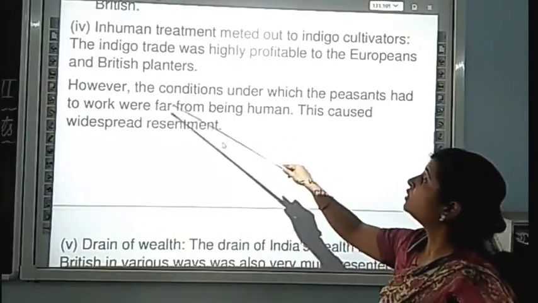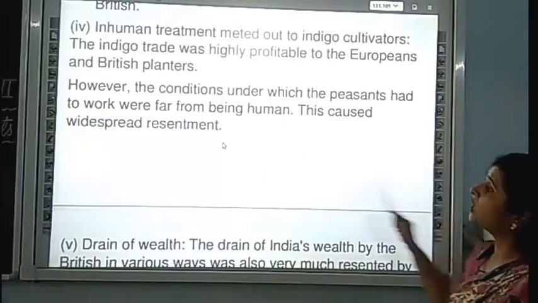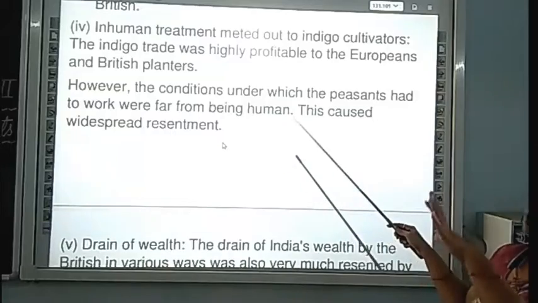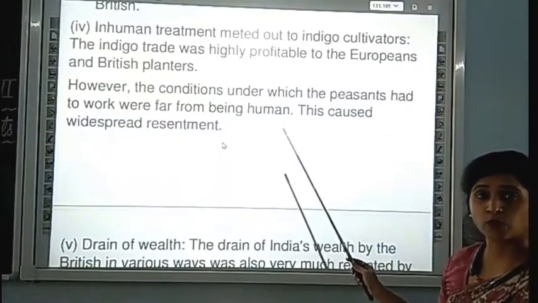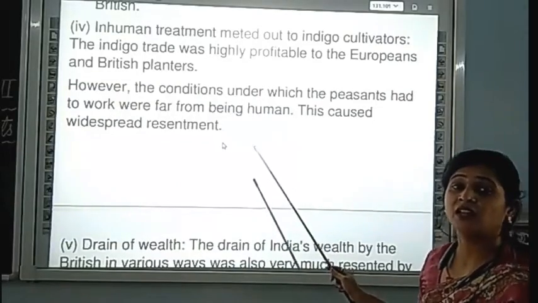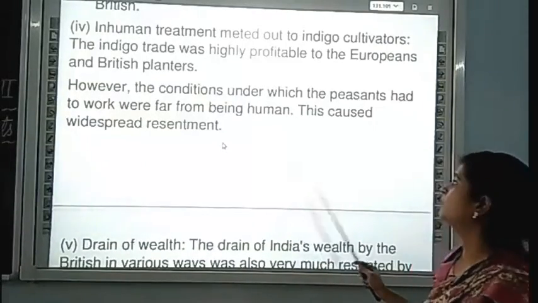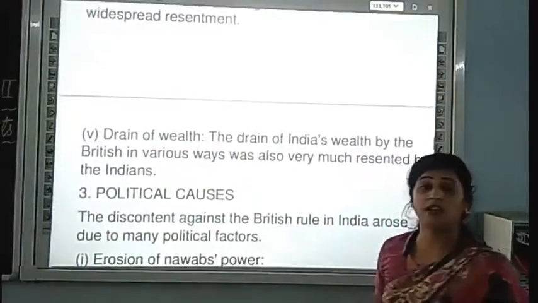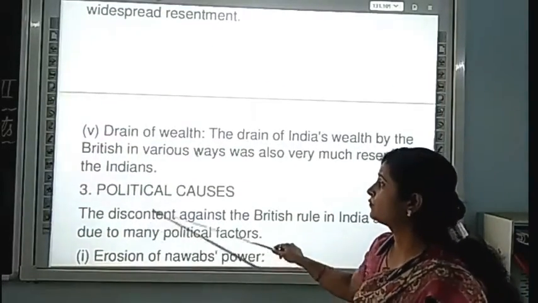However, the conditions under which the peasants had to work were far from lenient. The conditions provided for those growing the indigo were very pathetic. They were not treated as human beings. This caused discontent, and क्या हुआ, there was a revolt.